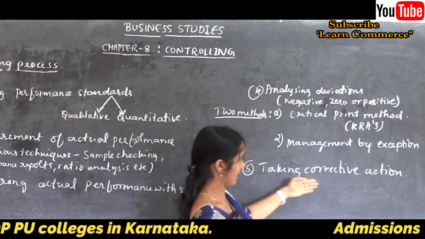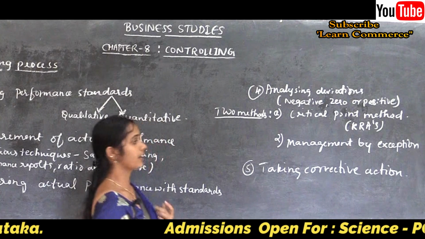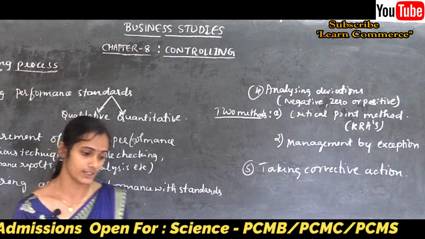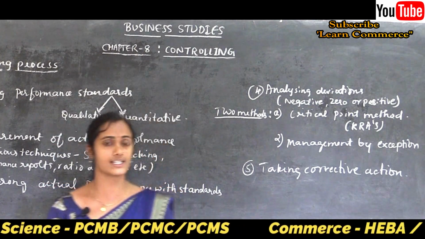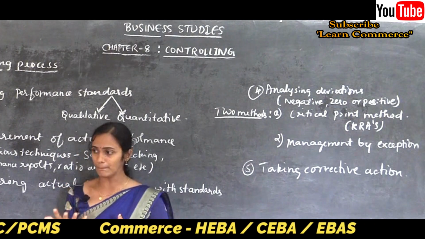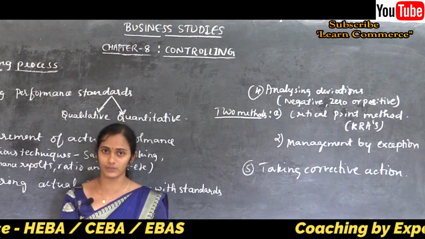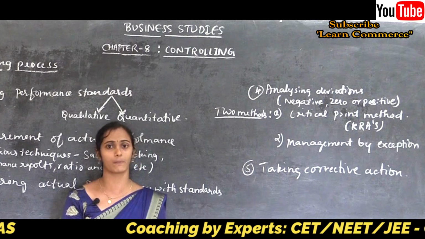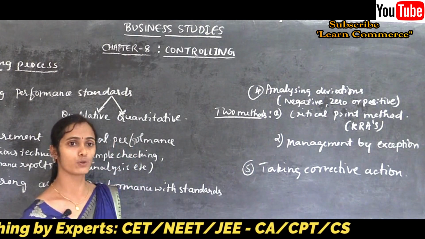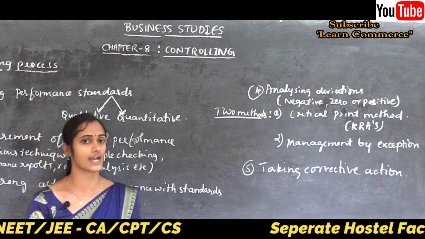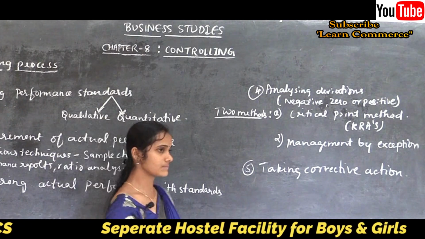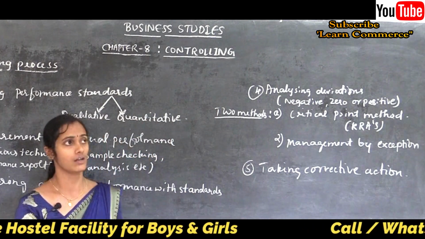The corrective actions may be giving good training facilities to the employees, or implementing innovative technology to upgrade or improve the production capacity of individuals, or improving the work climate.